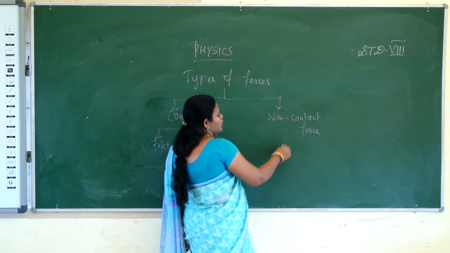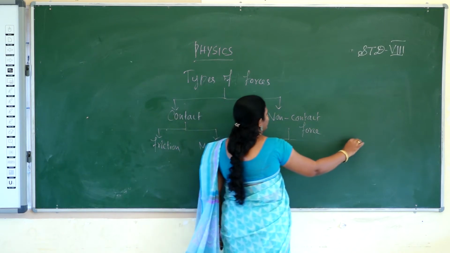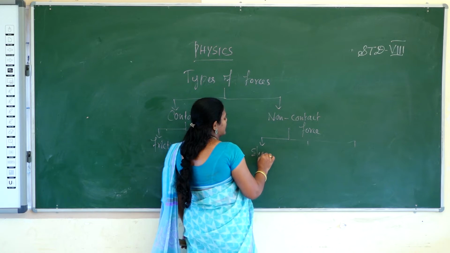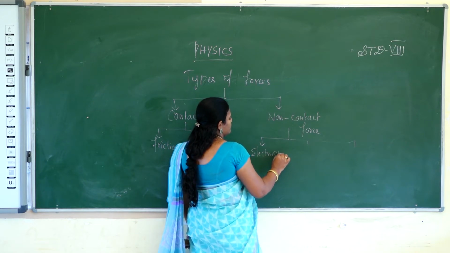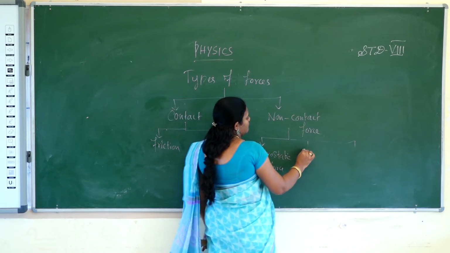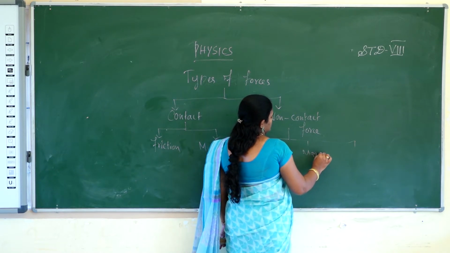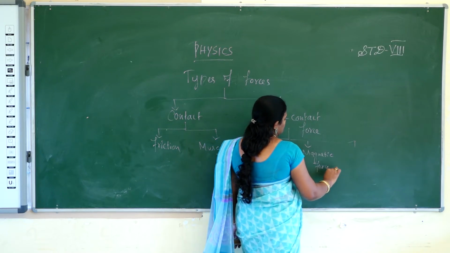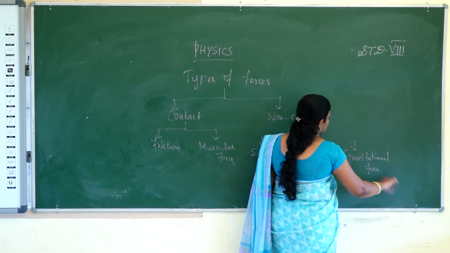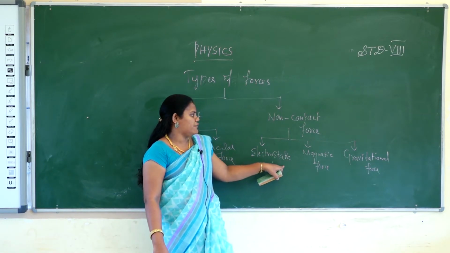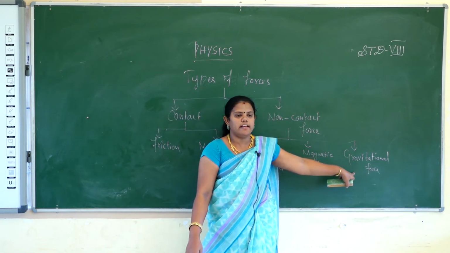And non-contact forces will be classified into three. One is electrostatic force, magnetic force, and gravitational force.